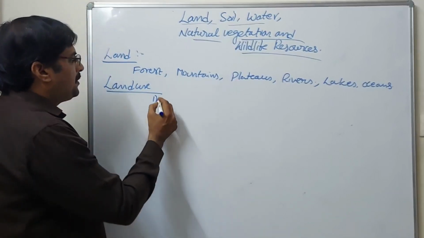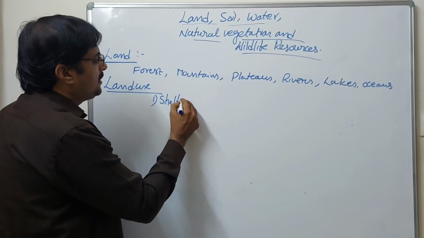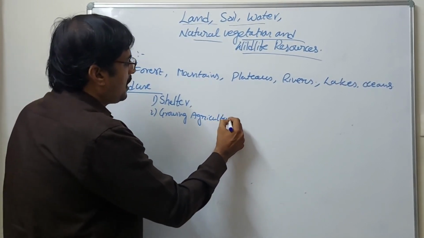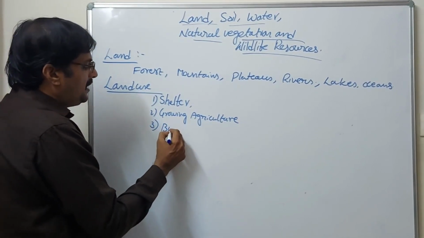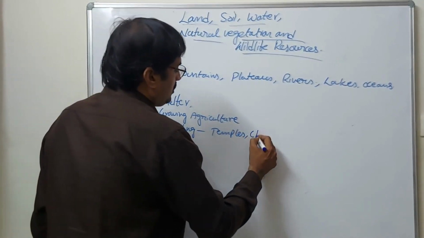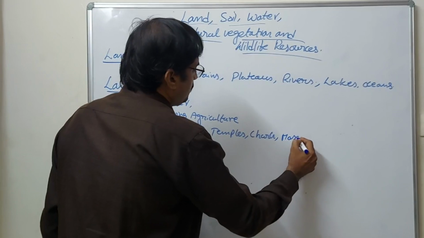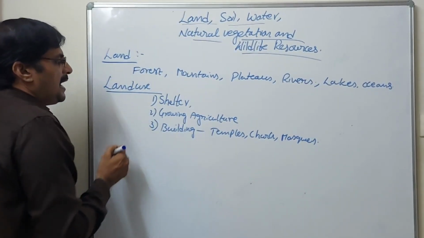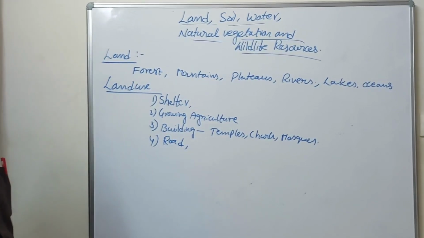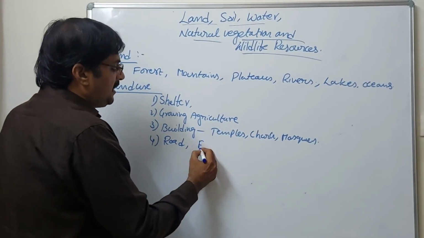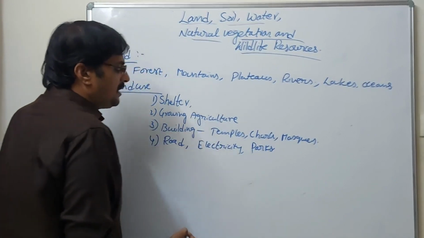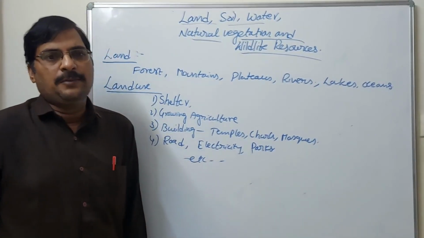We use land for shelter, because people need shelter. We need land for growing agriculture, and also for buildings, common buildings, temples, churches, mosques, and so on. We also use land for road construction, for electricity, and for public places like parks, etc. These are all the things we use the land for.